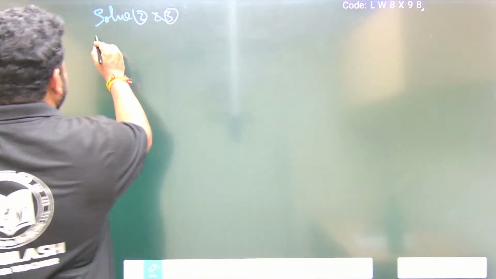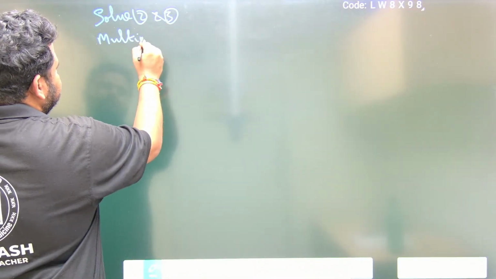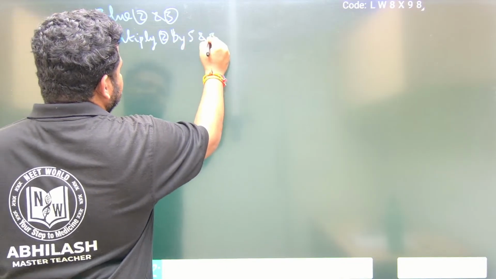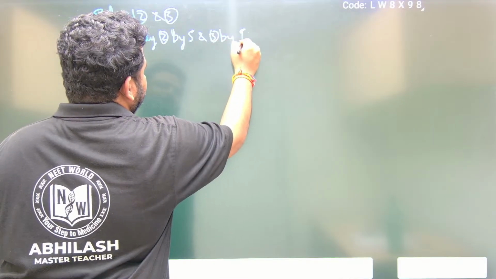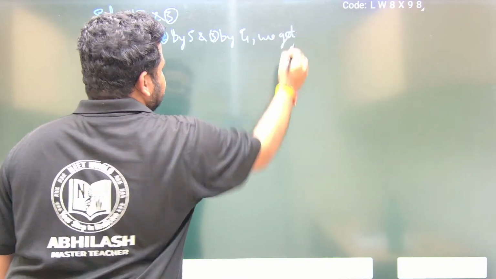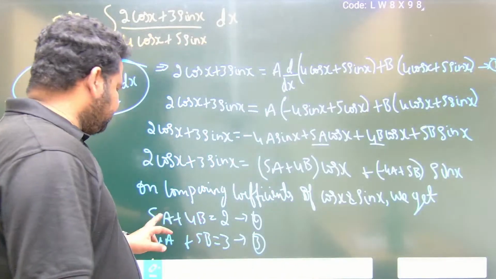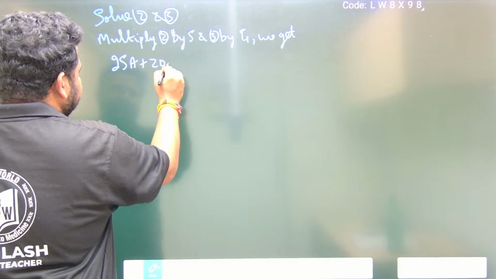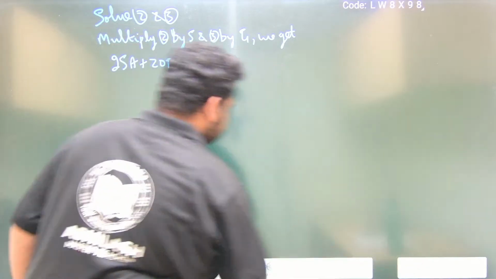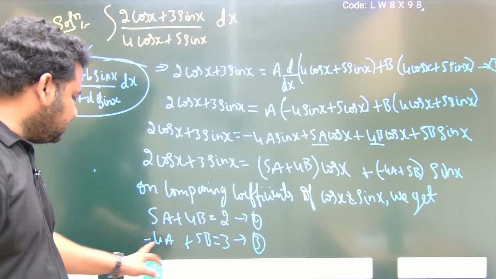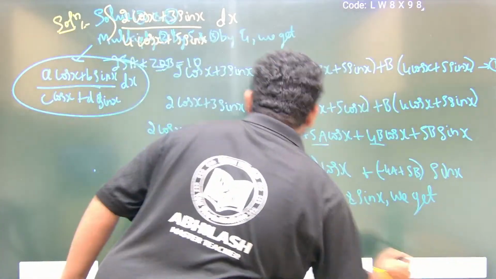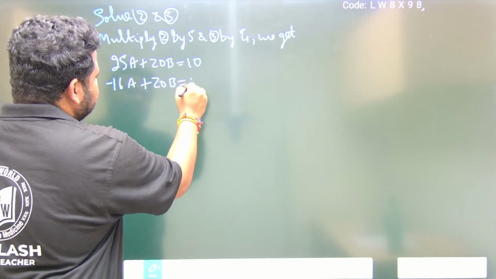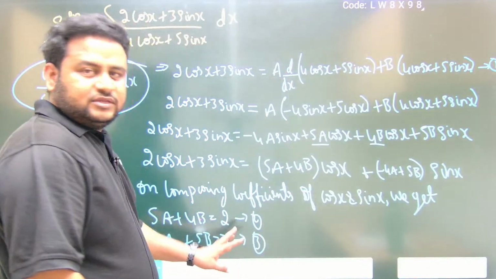So multiply equation 2 by 5 and equation 3 by 4. We get 5 into 5, 25a, 5 into 4, 20b, and 5 into 2, 10. Then 4 into 4, minus 16a, 4 into 5, 20b, and 4 into 3 is 12. Now let us solve this.